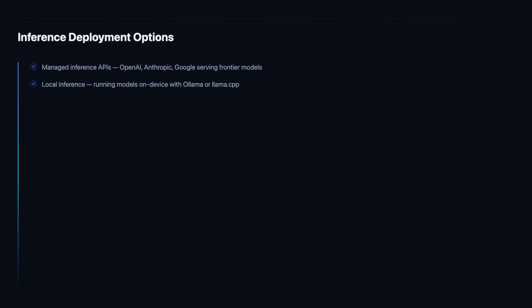Local inference, running AI models on hardware that the user controls, is increasingly practical for models up to 70 billion parameters thanks to quantization and efficient inference frameworks. Ollama provides a simple command line tool and REST API for running open-source models like Llama 3, Mistral, and Gemma locally on Mac, Windows, and Linux machines with consumer GPUs. Llama.cpp, written in C++, enables CPU-based inference for quantized models on hardware without any GPU at all, making LLM inference accessible